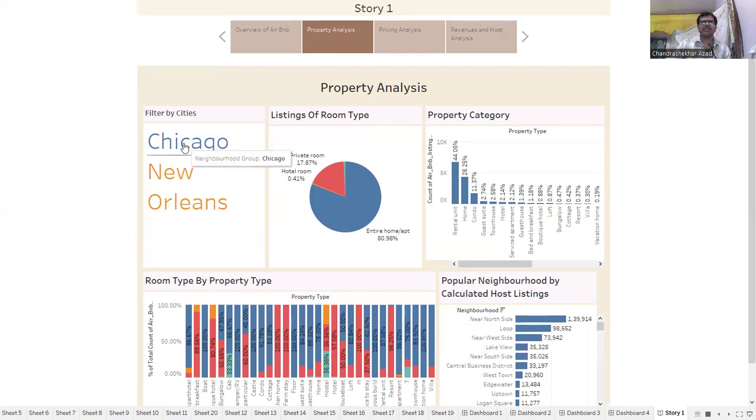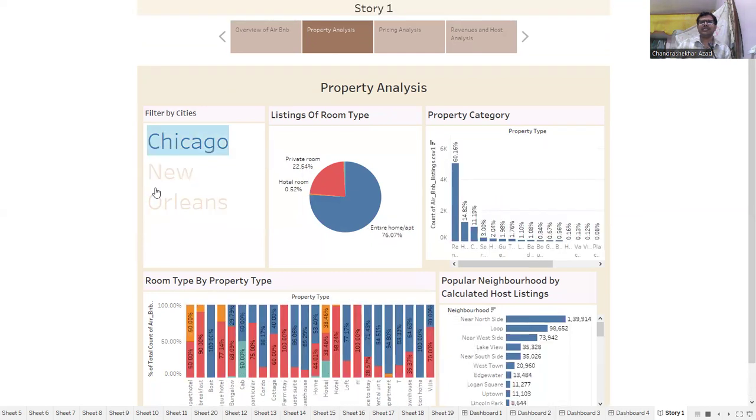If we talk about the individual city of Chicago, here the private rooms are 22.5% and entire home apartments are 76%. Here rental units are 60%, homes are 14%, condos are 11.9%, and serviced rooms are 3%.